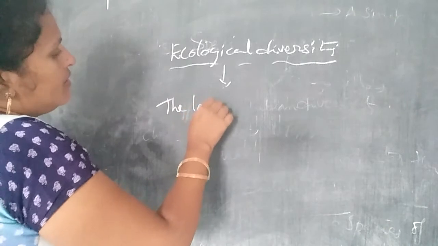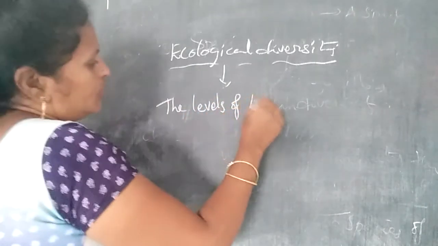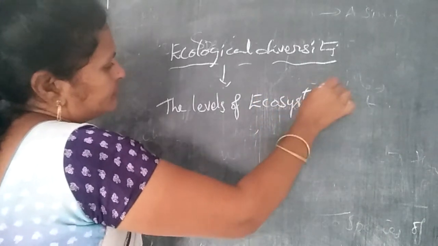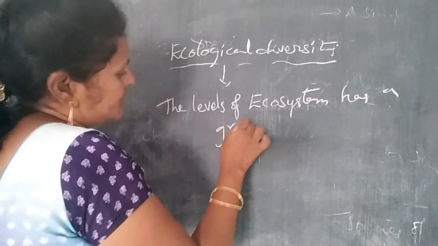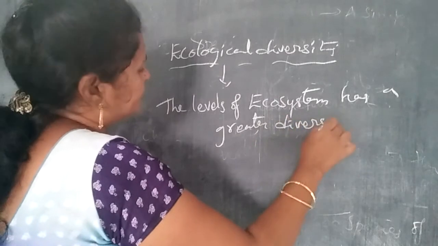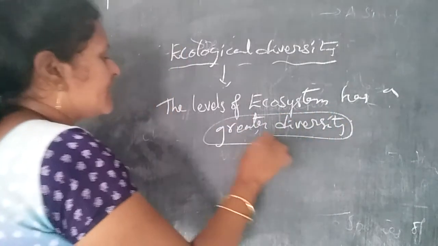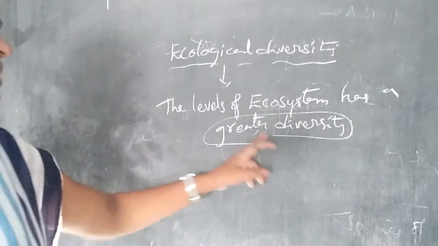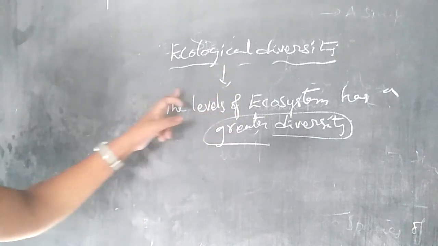The ecosystem level has a great diversity. So the diversity present at the ecological or ecosystem level is also called ecological diversity.